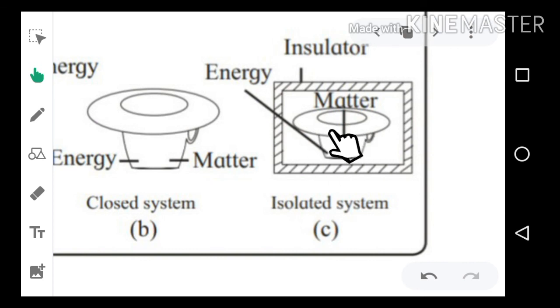It is not coming out from the inner part, or it cannot be exchanged with the surrounding. So we can understand that in an isolated system both matter as well as energy cannot be exchanged with the surrounding. This is called an isolated system.